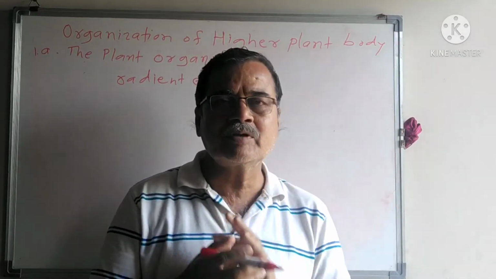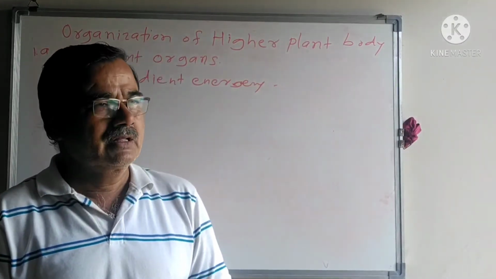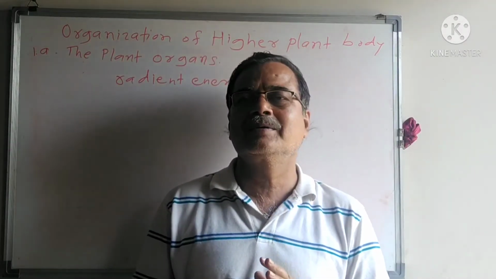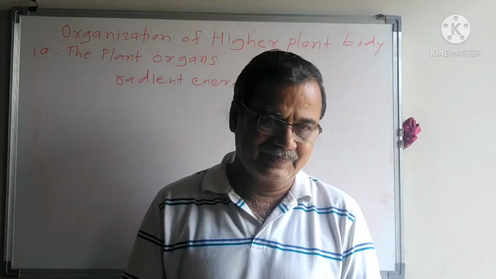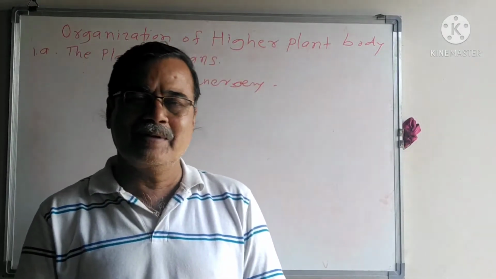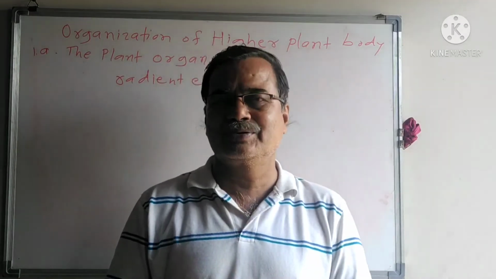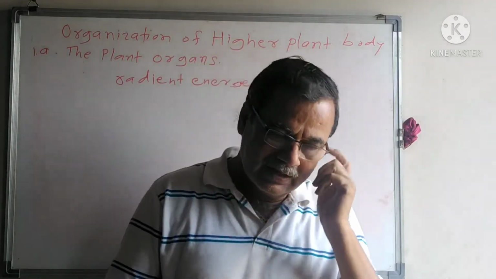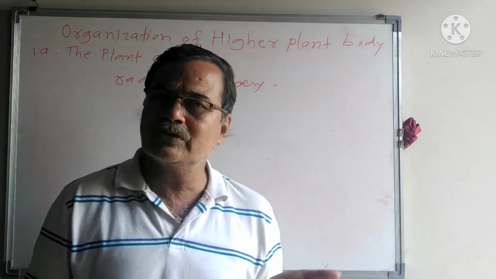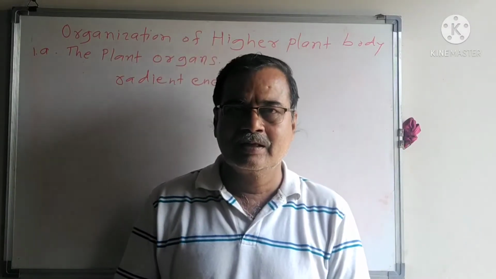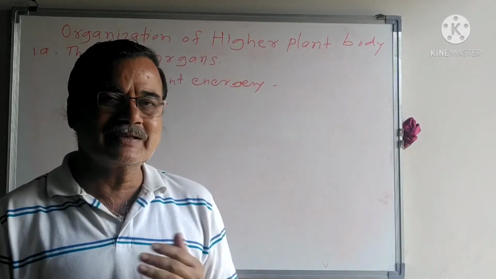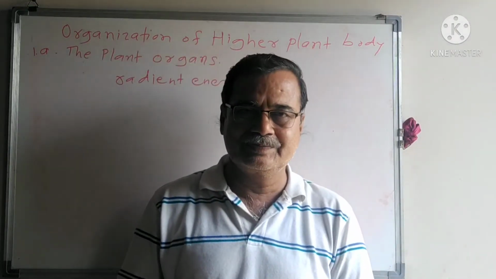For the formation of carbohydrates, they also need water and different minerals. The water and minerals are made available by the roots. Leaves are the aerial parts of the plant body which grow above the soil surface. The roots develop below the soil surface, that is, underground.